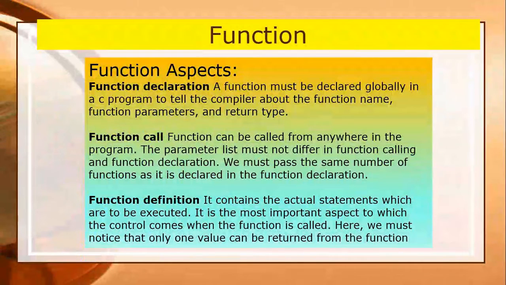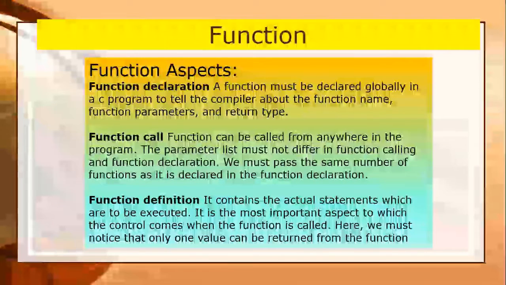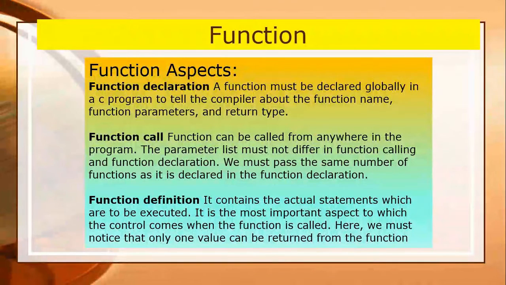Any function can be called from anywhere in the program. The parameter list must not differ between function calling and function declaration. We must pass the same number of arguments as declared in the function declaration. And the function definition contains the actual statements which are to be executed.